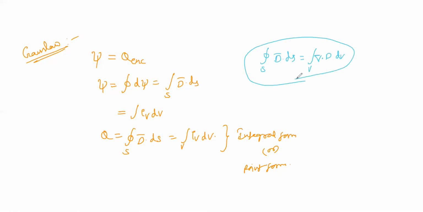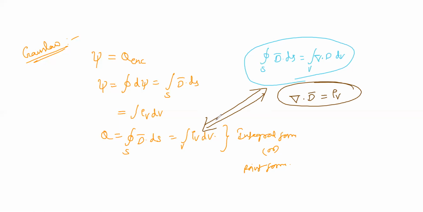Here we can get a new identity by comparing these two equations. If we compare, we get a new identity which is called del dot D bar equals rho v. This is a very important expression.